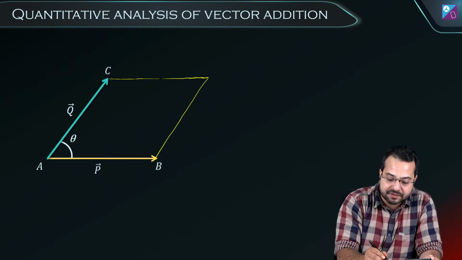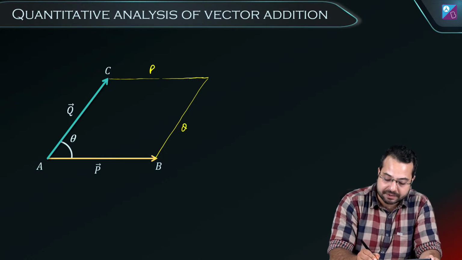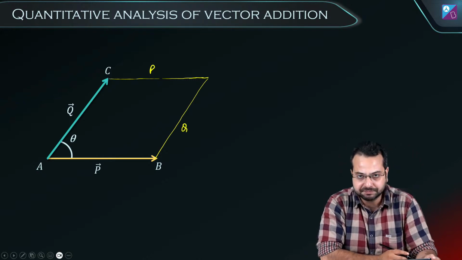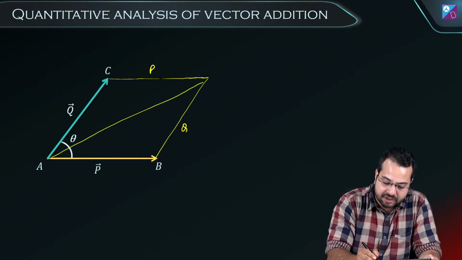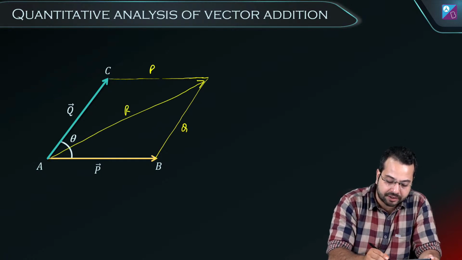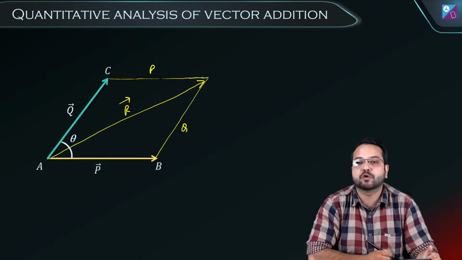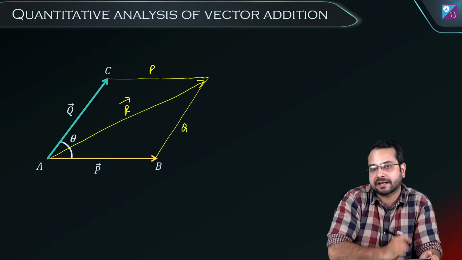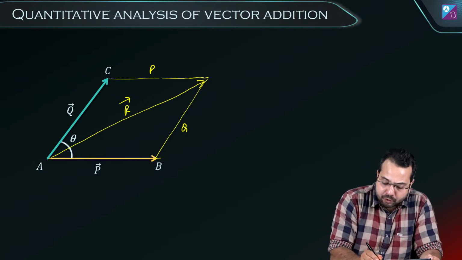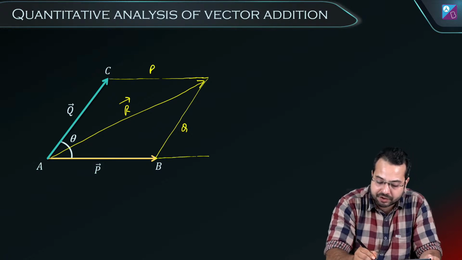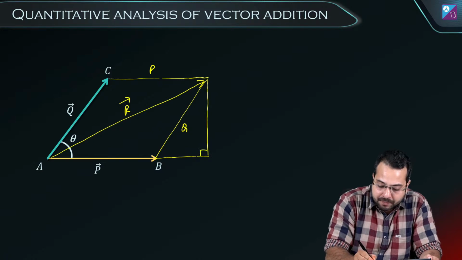So what will be the length of this side? The length of this side is going to be P. And what is the length of this side going to be? The length of this side is still going to be Q. So what is the resultant? This vector is going to be the resultant. Let's call it R. I want to find out the magnitude of R, or the length of this diagonal. Okay. So how do we do that? I'm going to extend this line over here, and I'm going to extend this line over here, and I'm going to drop a perpendicular.